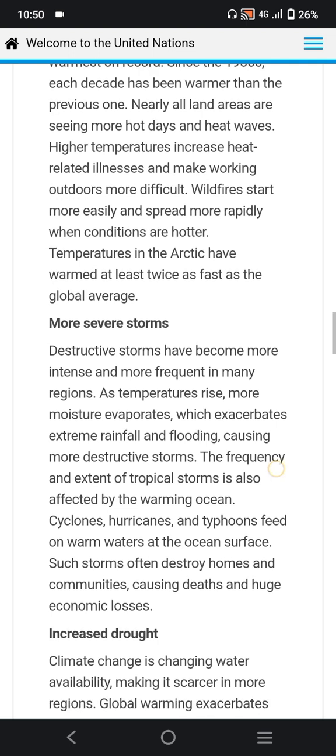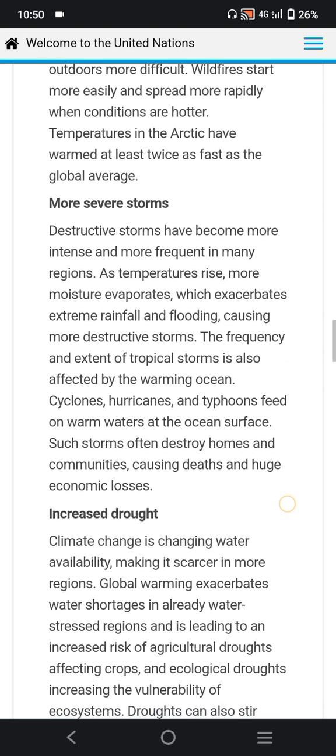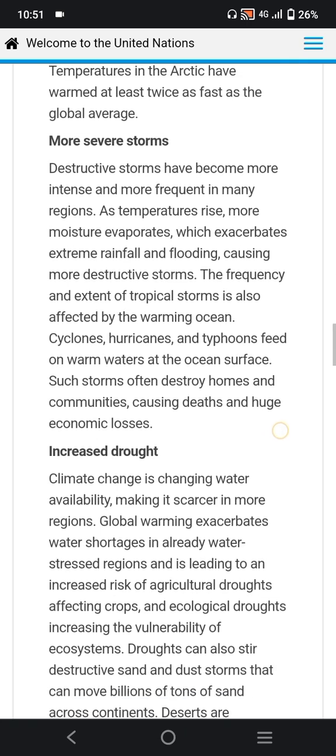More severe storms. Destructive storms have become more intense and frequent in many regions. As temperatures rise, more moisture evaporates, which exacerbates extreme rainfall and flooding, causing more destructive storms. The frequency and extent of tropical storms is also affected by the warming ocean. Cyclones, hurricanes, and typhoons feed on warm waters at the ocean surface. Such storms often destroy homes and communities, causing death and huge economic losses.